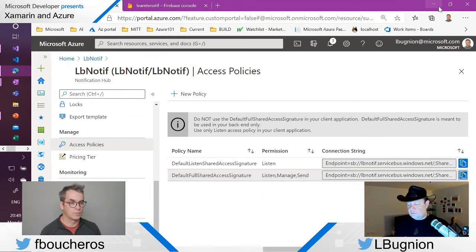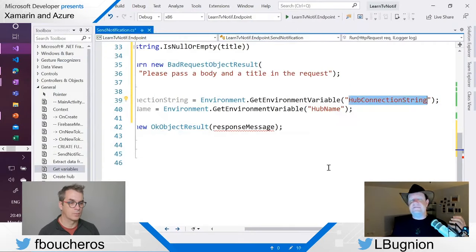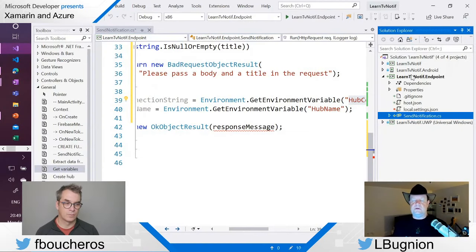And those connection strings are typically something that you don't want to put in GitHub. All right, we talked about that already. If you put them on GitHub, it means that people are going to find them. They are going to mess with your code. It's not a good idea. So here in the functions, we actually have a mechanism to avoid that. We have this